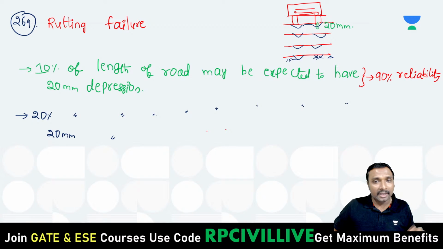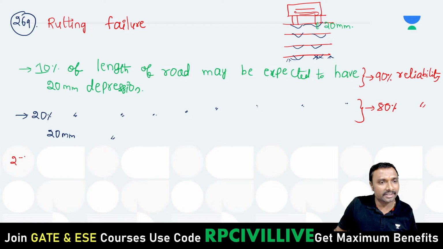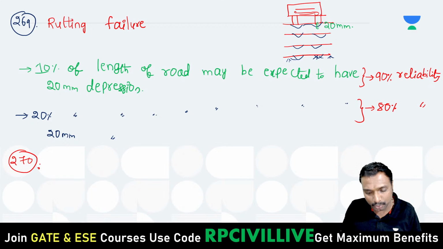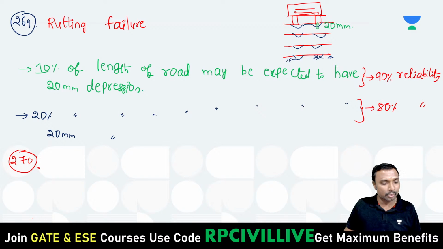Here 20% of the length is subjected to depression and 80% is not, so you can say 80% reliability. So there are two designs, either 80% reliability or 90% reliability. You can choose any one of these two.